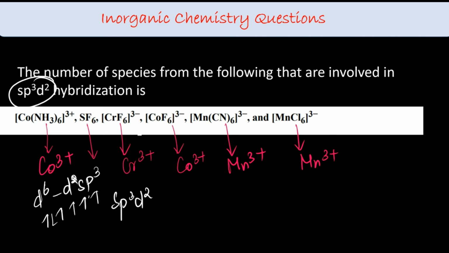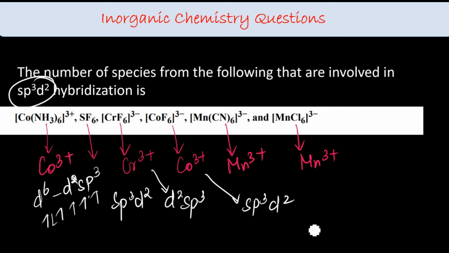And CrF6, which belongs again to d2sp3. And Co3+ with a weak field ligand, that is sp3d2. Co3+ has an empty s orbital, so that is a weak field ligand, but still it has an empty orbital.